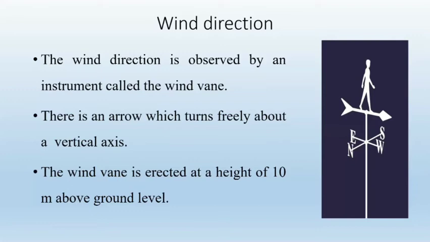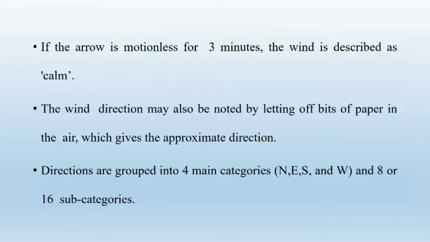The instrument used for measuring the wind direction is called a wind vane. There is an arrow which turns freely about a vertical axis, and it is fixed at a height of 10 meter above the ground level.